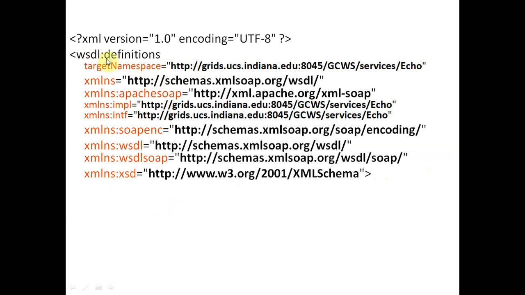So we have lots of namespaces here: target namespace, XML namespace, Apache SOAP, XML implementation, IETF SOAP, WSDL XML, WSDL SOAP, XML XSD. According to the requirement, these namespaces are used in the program. We mention all the namespaces at the top of the program. And basically a WSDL program starts with an XML tag, because it is XML code. WSDL is a part of XML.